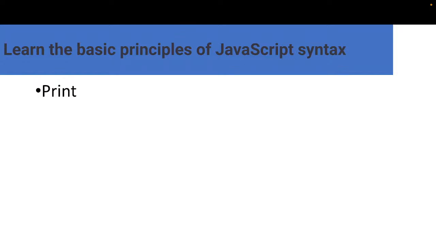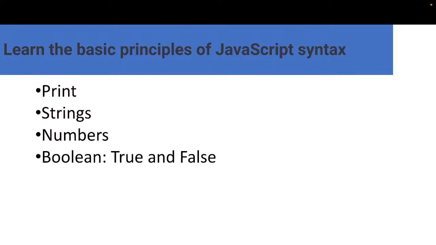And all programming languages also work with data. String is one kind of data type, number is another data type, and boolean is another data type. String is mainly a group of characters, such as A B C D; a group of characters like that is called a string. Number is mainly 0 to 9, and boolean is only true and false. So these three types of data work in any kind of programming language.